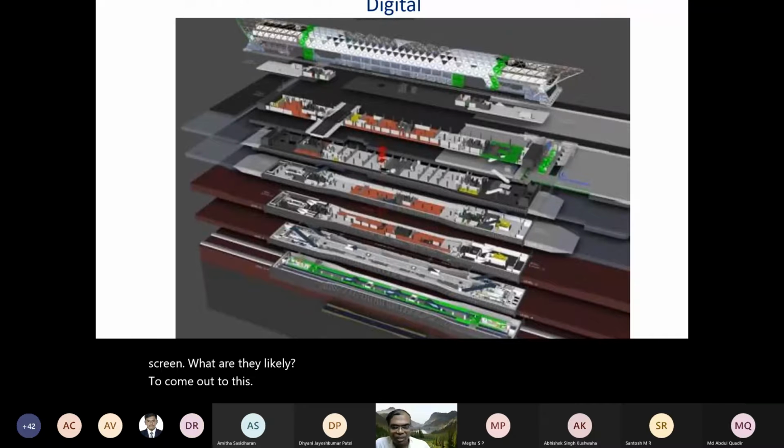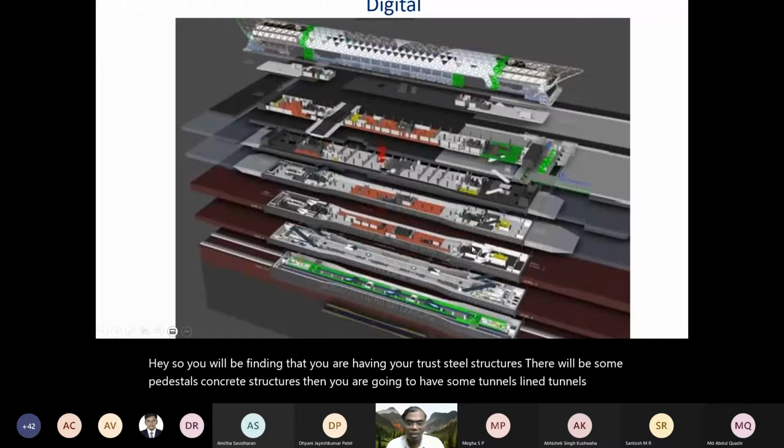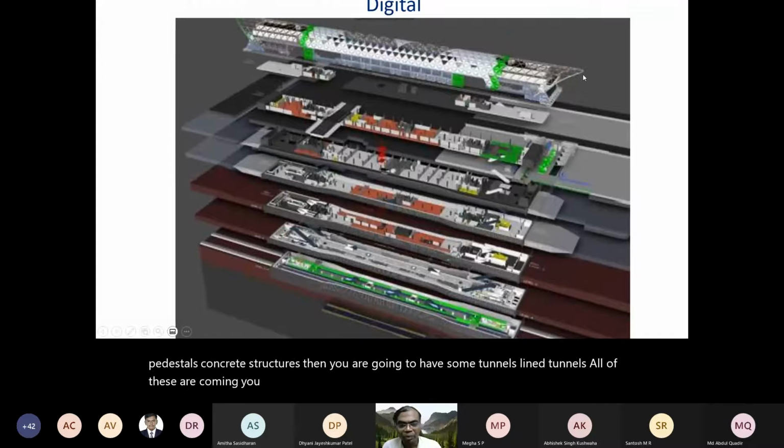So you'll be finding that you're having your truss steel structures. There'll be some pedestals, concrete structures. Then you're going to have some tunnels. You have to line the tunnels. All of these are coming in. You need to analyze. You need to really work on all of this.